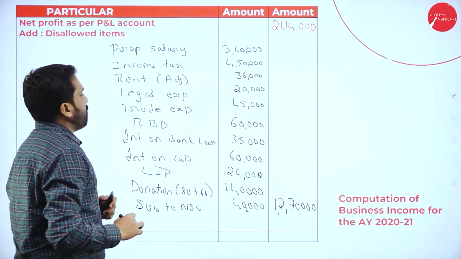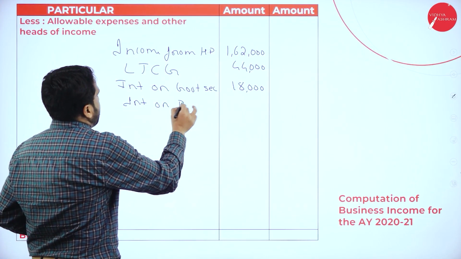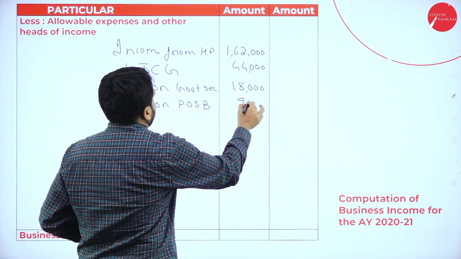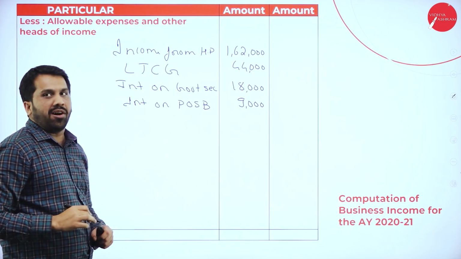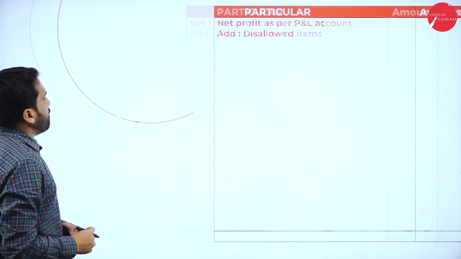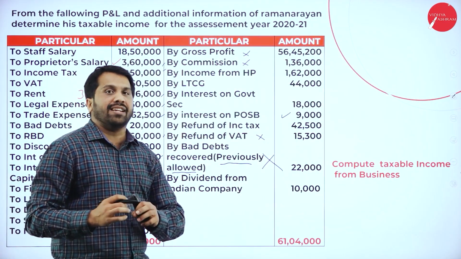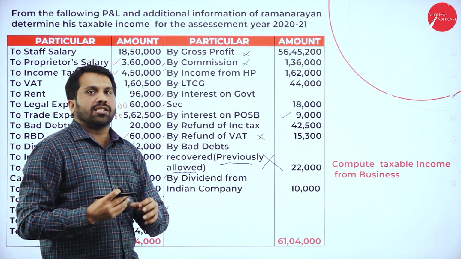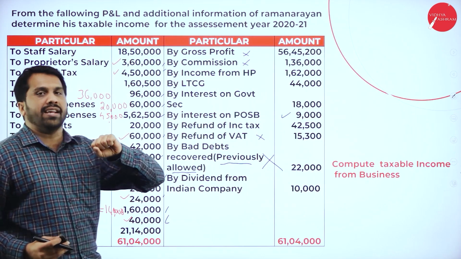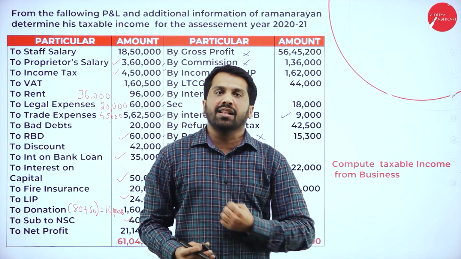Now, we are done with this. The next one is refund of income tax. As I told you, refund of income tax is an allowed item and refund of VAT is not an allowed item.